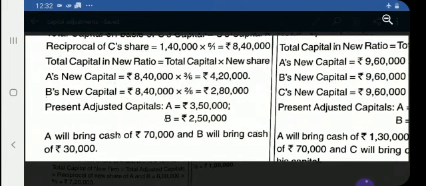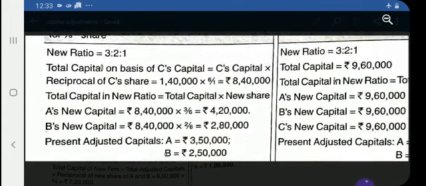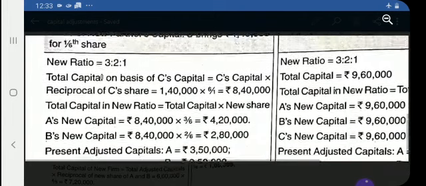So the entry will be: cash account debit 70,000 plus 30,000. Altogether 1 lakh is coming into the firm, and A's capital account is credited with 70,000 and B's capital account will be credited with 30,000. So this is the way you will do the adjustment. Once again, I am just repeating.